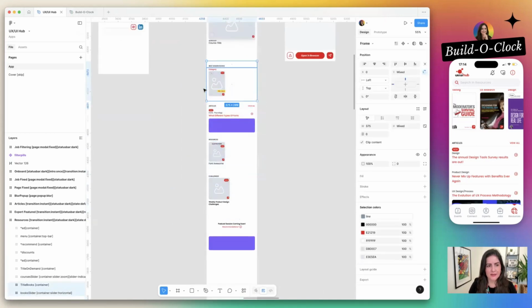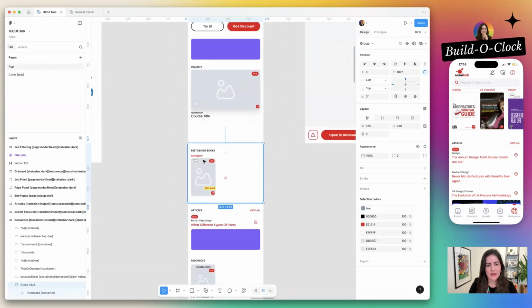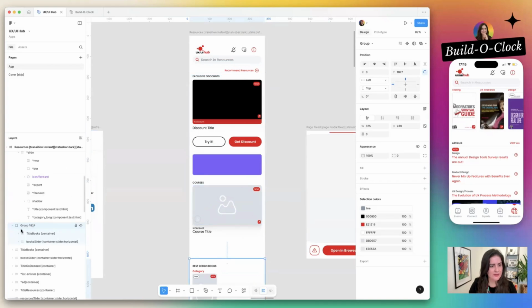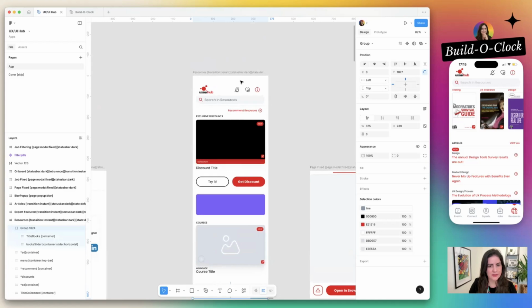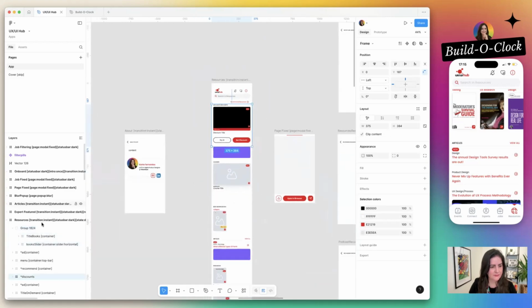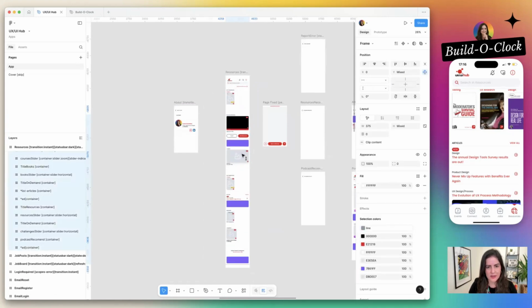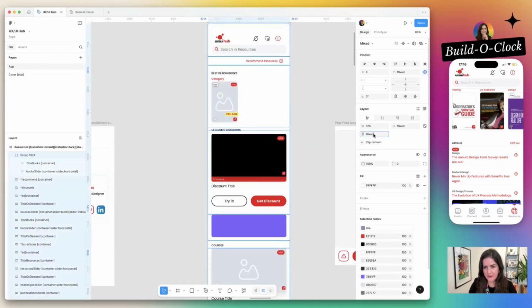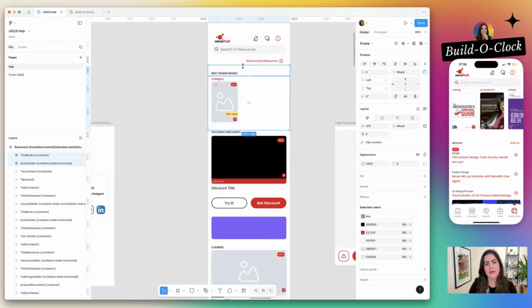So I will duplicate this one area here that has already a style, group it, and kind of move around before the exclusive discounts. So it is more or less here, there, and the rest should be all on the bottom, right? So I will just move it a bit down. And now I will remove the space between them. So I will ungroup first and rename.